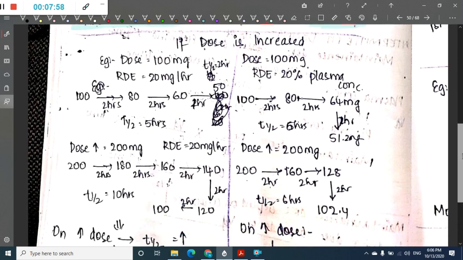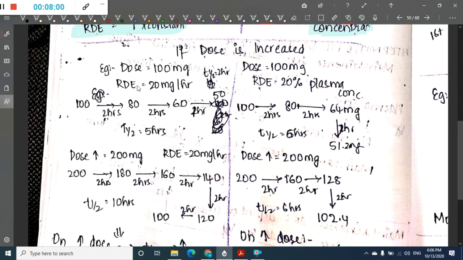So if you think the dose is 100 milligrams and rate of drug elimination is 20, we are assuming the dose to be 100 milligrams and rate of drug elimination to be 20 milligrams per hour. So if there is 100, 20 milligrams is eliminated always. So 100 to 80, then 60, then 50. So the half-life is 5 hours. The time taken for half of the drug to get eliminated is half-life. So here half-life is 5 hours.